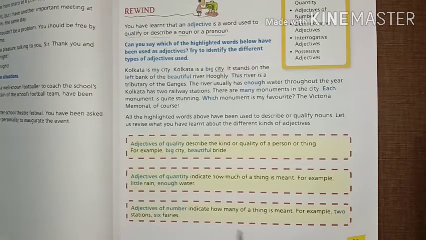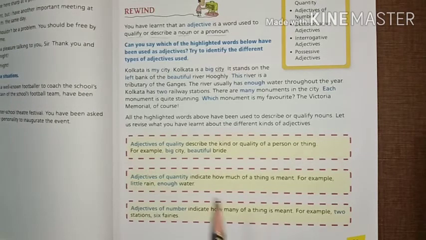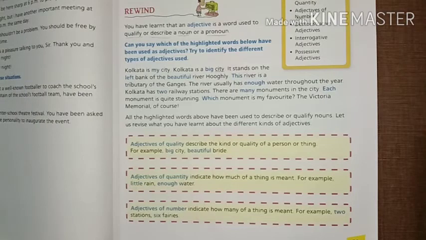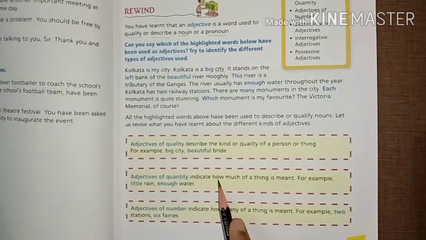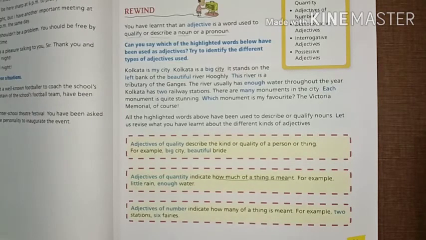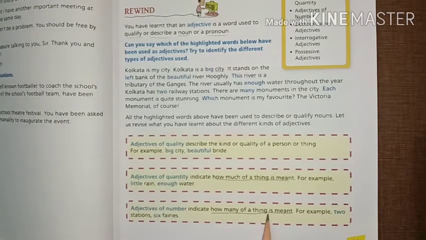Adjectives of number indicate how many of a thing is meant. Quantity shows how much we have, and number shows how many we have. Again, I am repeating: quantity explains how much of a thing, and number explains how many of a thing is meant. Adjective of number indicates how many of a thing is meant.